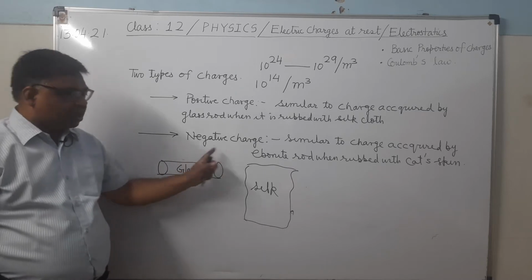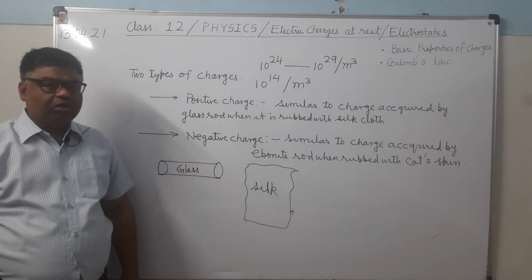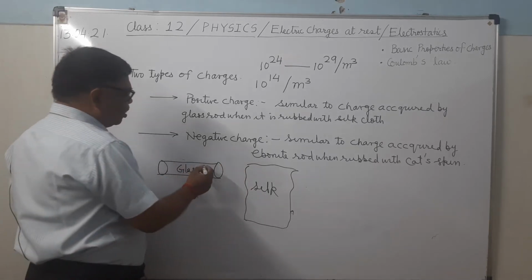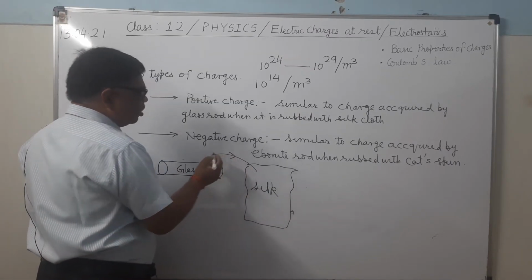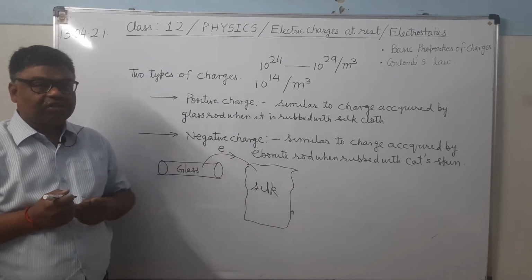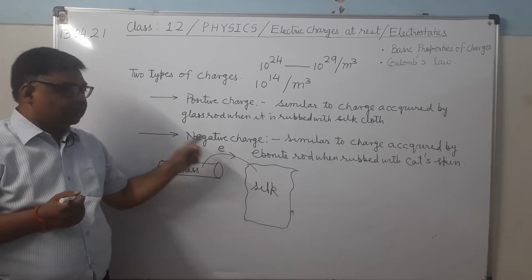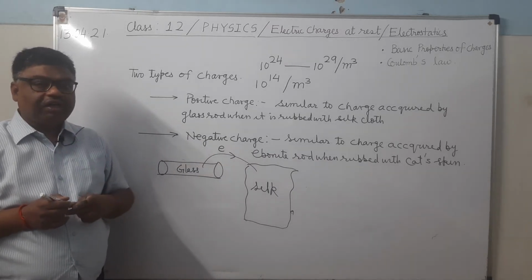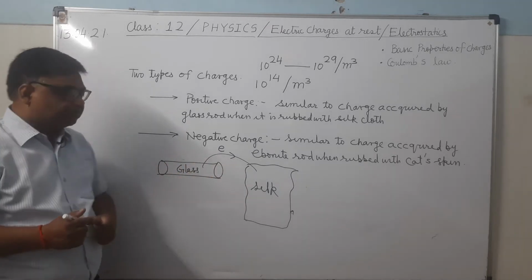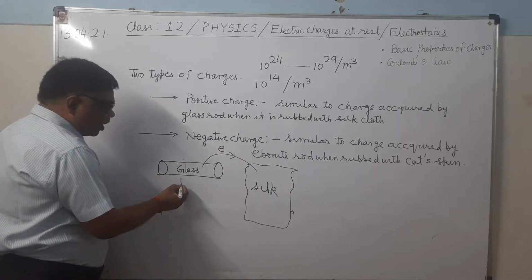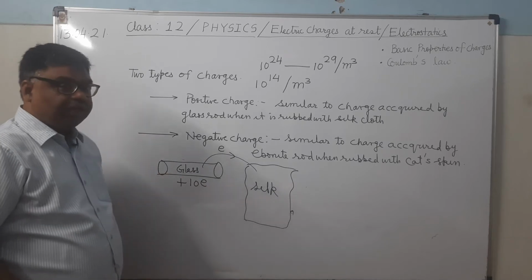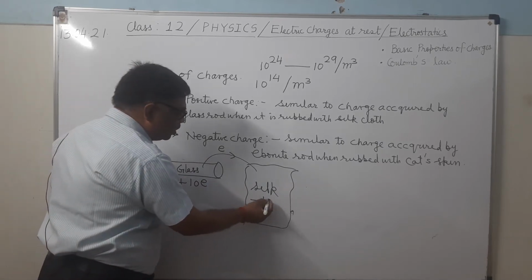So when the glass rod is rubbed with the silk cloth, what happens? There will be a net transference of electrons from the glass rod to the silk cloth. Some electrons will get transferred from the glass rod to the silk cloth. As we know, an electron is a negatively charged particle. So when electrons get transferred, the glass rod will acquire a positive charge equal to that of the lost electrons, and the silk will acquire a negative charge equal to that of the gained electrons.